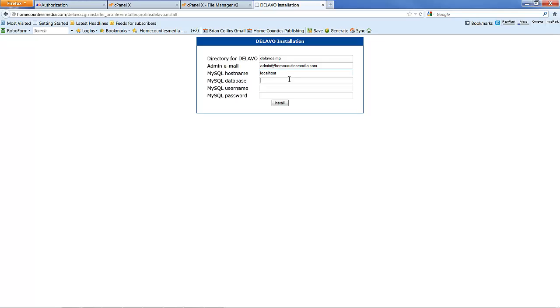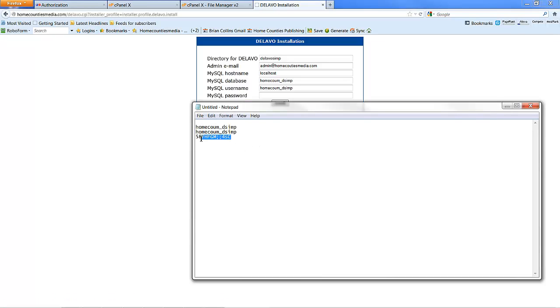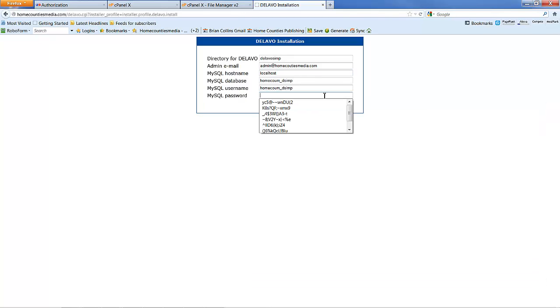Go back to our Delavo installation, and we're going to use this database, this username, and the password. And click on install. This just takes a moment or two.